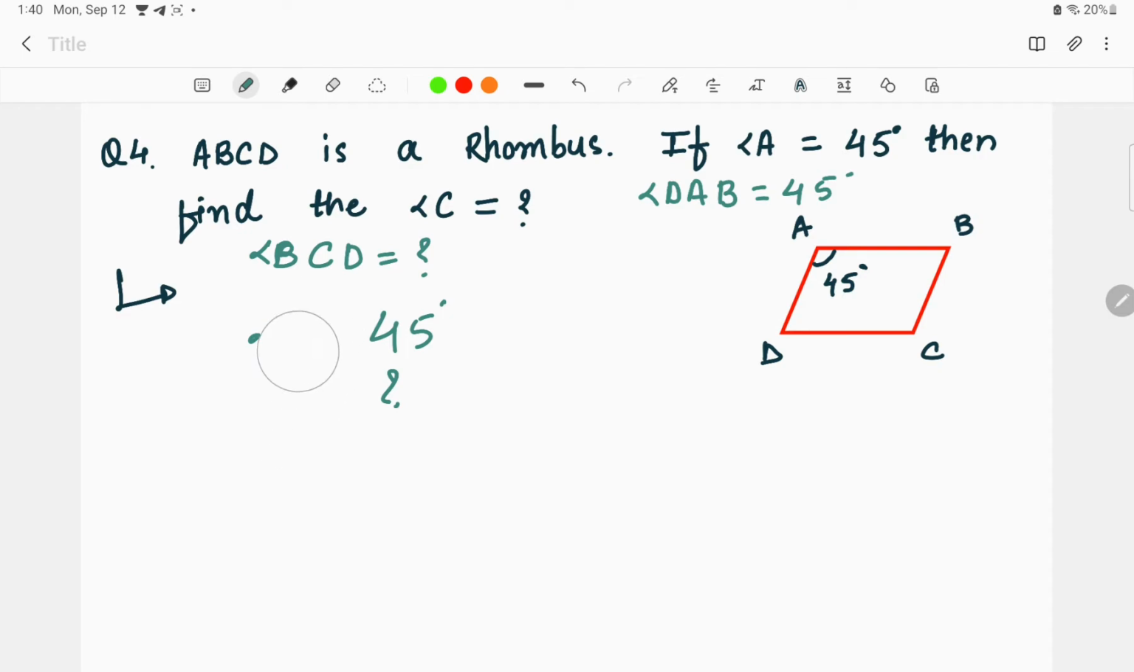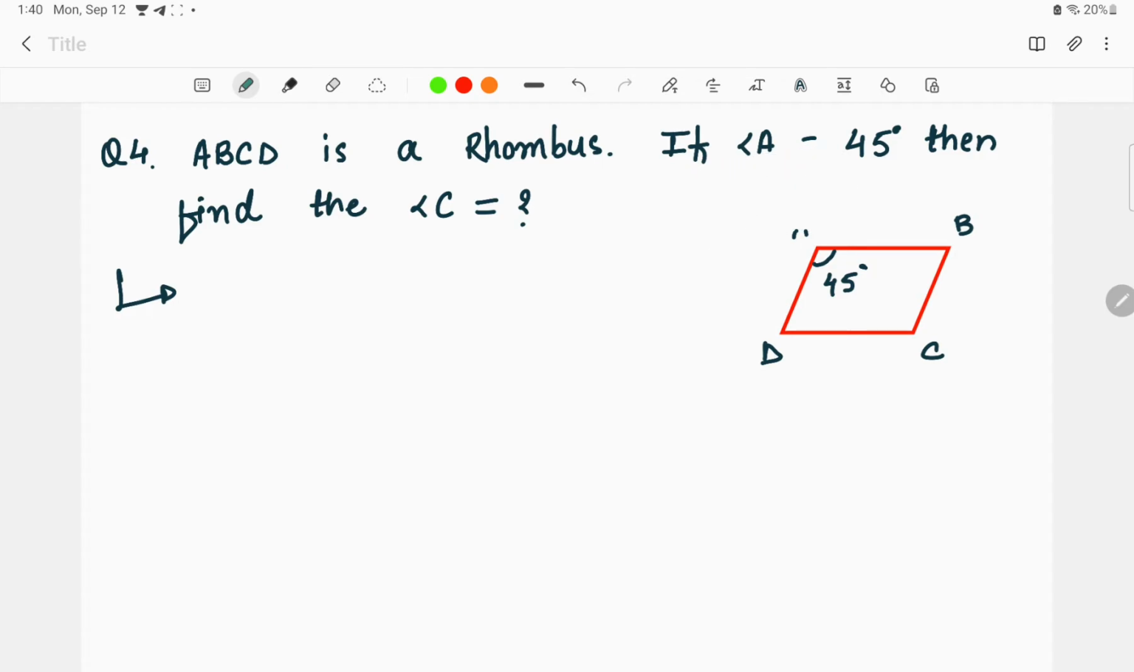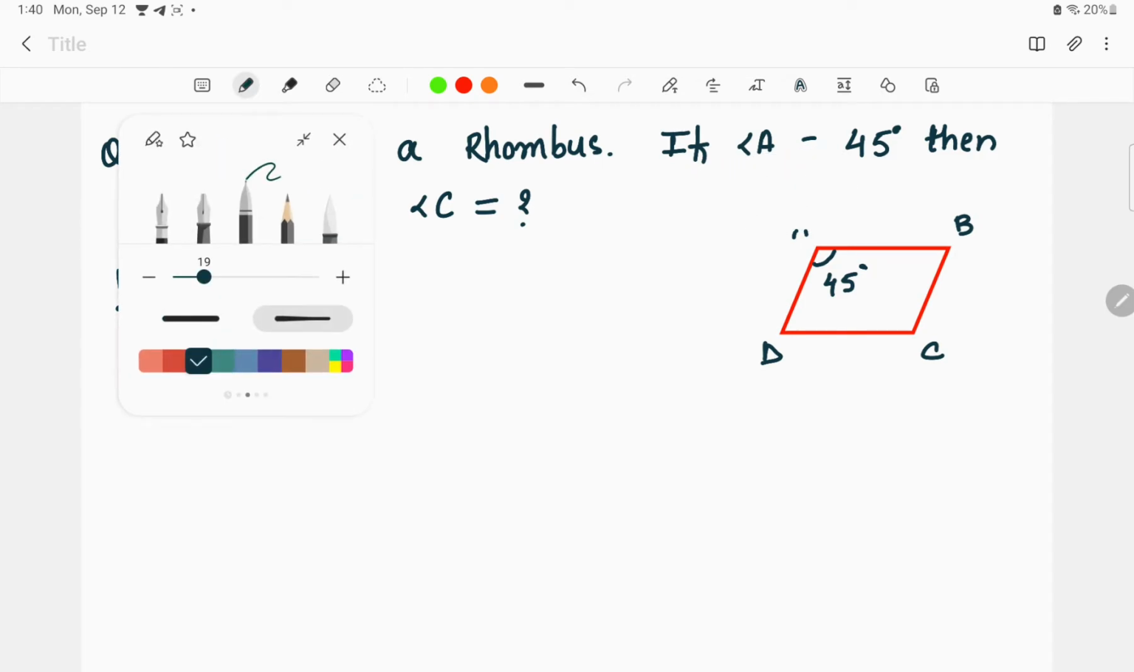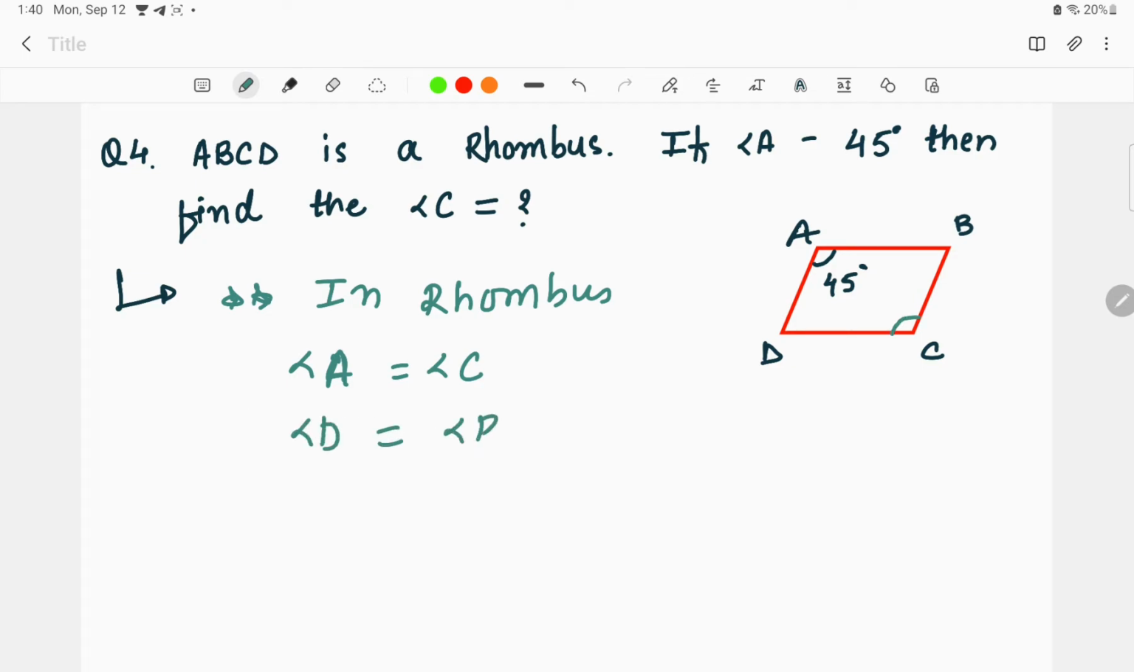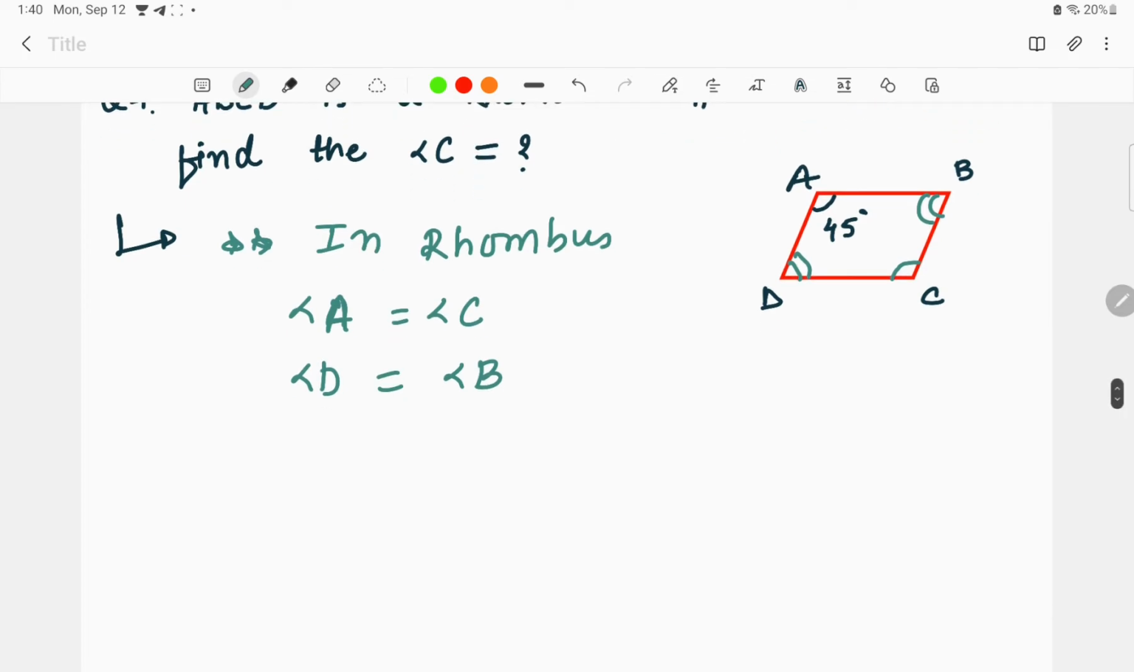For solving this question, we have to know two facts about the rhombus. Okay, we have to know two things about the rhombus. What are those? Let us go through it once. Now the very first thing that we must know about the rhombus is that in a rhombus, angle A is equal to angle C, and angle D is equal to angle B. Angle D is equal to angle B. This is the first thing that we must be able to understand about the rhombus.